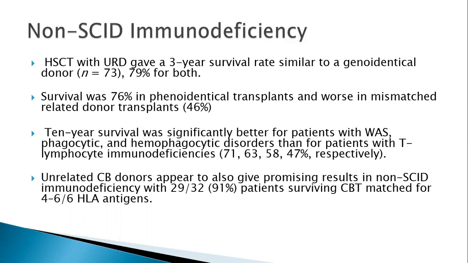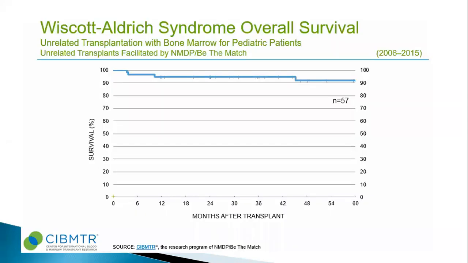So among all the non-SCID immunodeficiency disorders, Wiskott-Aldrich syndrome has a very good survival with hematopoietic stem cell transplant, to the tune of 90% based on the registry, especially the transplants which we have done after 2000. The outcomes have improved because of better supportive care, better management of infections, and a decrease in treatment-related mortality.